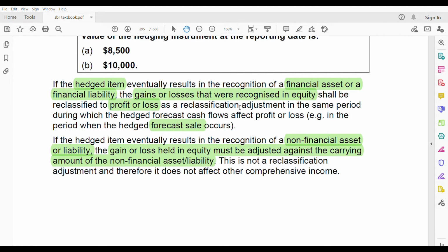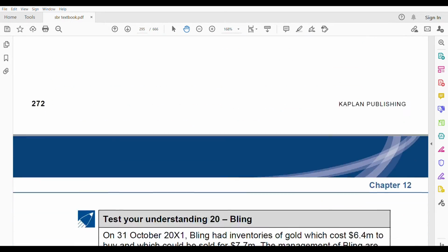For example, if it's a gain, you're adding that gain to the non-financial asset. If it's a loss, you deduct it. So this is not a reclassification adjustment, and therefore it does not affect other comprehensive income. It has nothing to do there. Only if it's a financial asset or liability can you reclassify it. Make sure that you learn both of these.